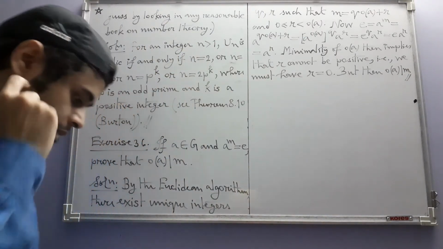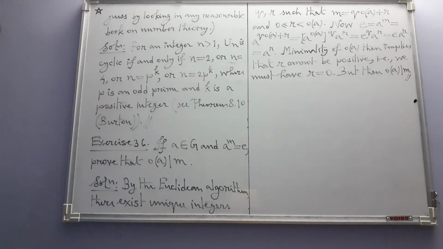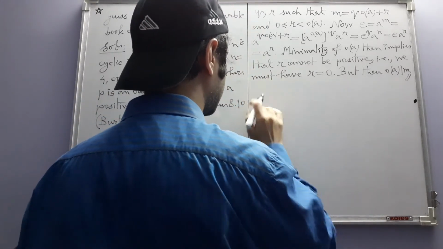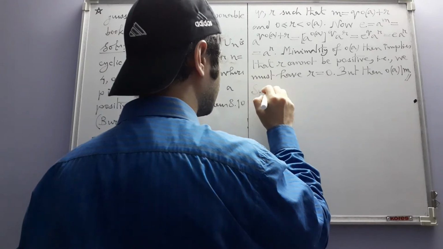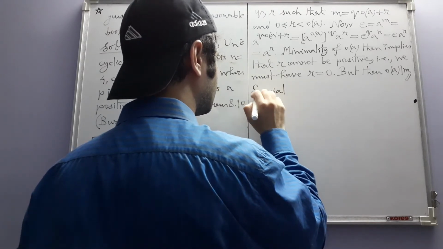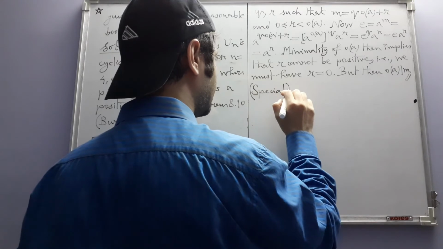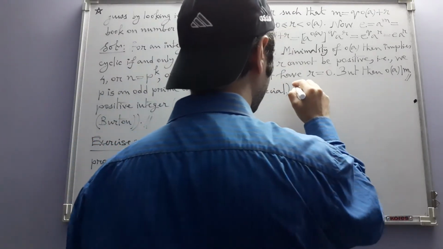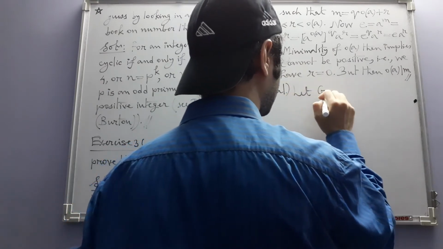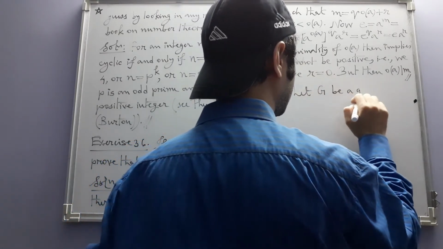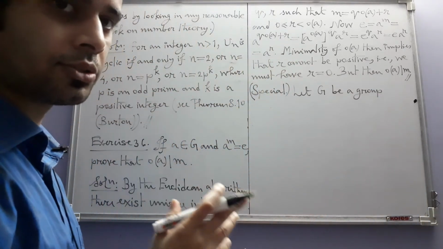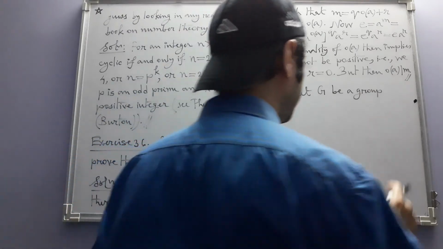Now this next one is not there in the book, but I have included it. It will become helpful later on. So this is a special exercise, and as such it's not numbered. I am sure this is available in other books, but in Herstein it's not available.